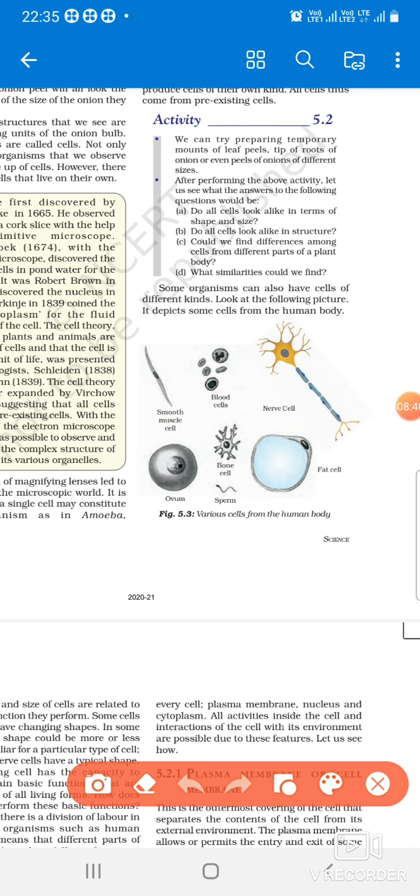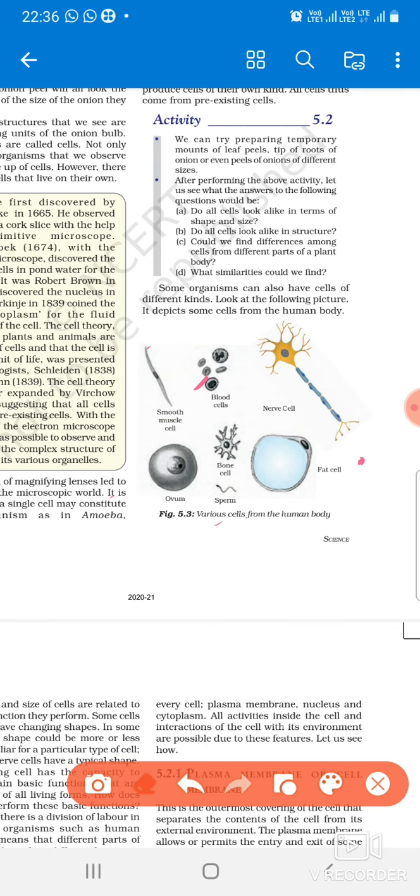Okay, now these are the different shapes of the cells that are found in the human body. You have to draw these cells also. This is the nerve cell, and this is the fat cell, this is sperm, and this is ovum, egg cells, smooth muscle cells, blood cells. Okay, all these are of different sizes and different shapes, and these all are present in the human body. This depends upon the function they have to perform. The size and the shape of the cell is determined by the function the cell has to perform.